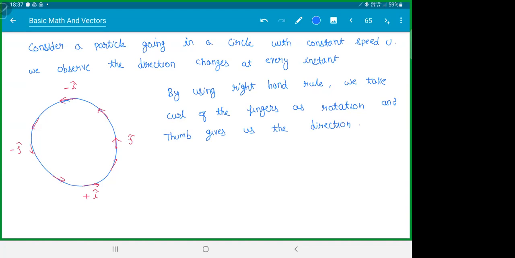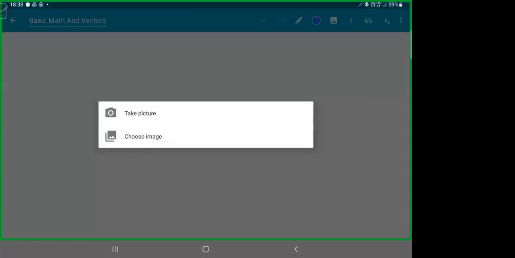First of all, listen again to what I'm trying to say. If a particle is going in a circle, it creates a problem for us, because every instant the direction is changing continuously. So I can't define it with a single vector. People said we need to do something about this. It is pretty inconvenient. Let us define a single vector somehow, even though it is wrong. That's why we call it a false vector. So what we do here is use the right hand rule.